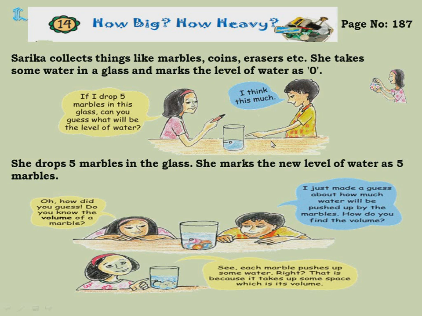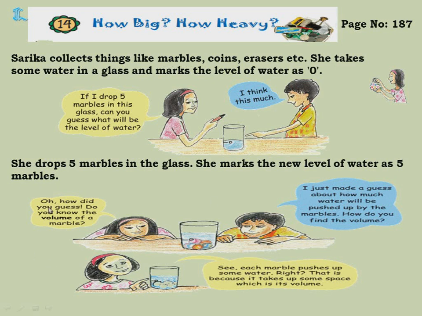When you put the marble, what happens? The marble will take some space in that glass. So the water which was there will scatter here and there. It will displace here and there. So then what happens? The level of the water rises up. Understood? How did the water come up? And that level which rose is the volume of that object. That is the volume of the marble.